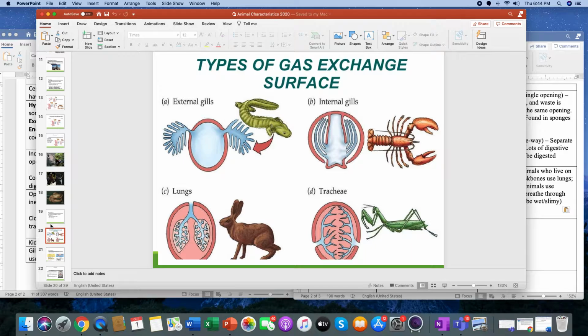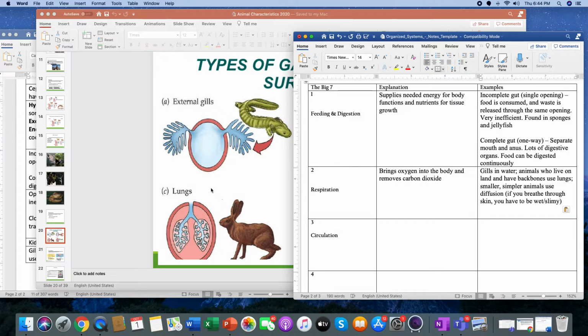If it's in water, the oxygen is diffused. There is oxygen in water, so fish get oxygen through the water. Salamanders get that. Lobsters get it. You go up on the land, it's the same thing. All animals take in oxygen and expel CO2. Okay? So there we go with that one. So we are done with respiration.